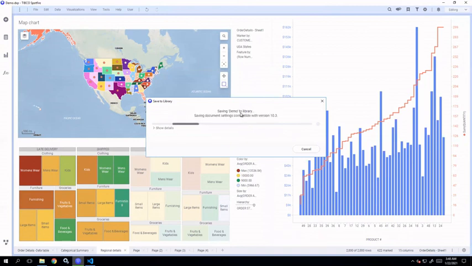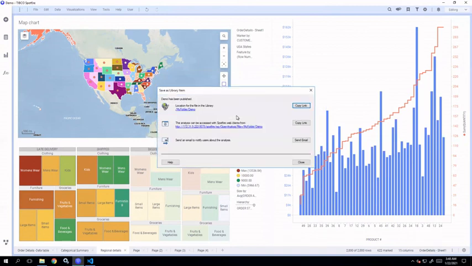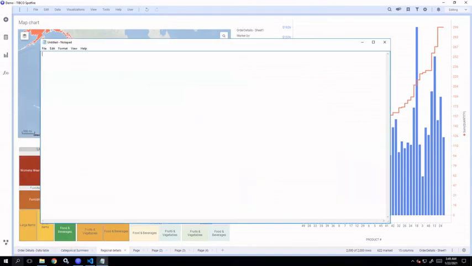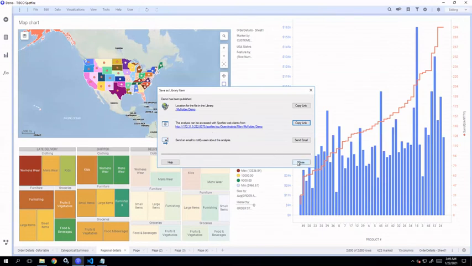Now, when the document is saved into the library, you will be able to see a link that you can share with your colleagues or mates so that they can access this particular analysis file using this link. You can copy the link directly from here, and when you open a notepad, you'll be able to see a link with the address to your particular Spotfire server, and the path to the library folder where you have saved the analysis file is provided as a URL. So this is how you can save to a library.